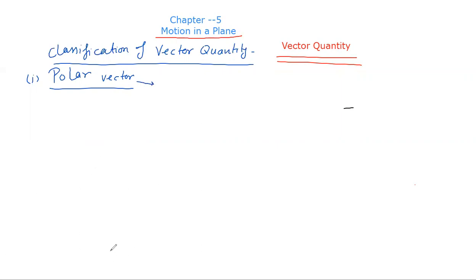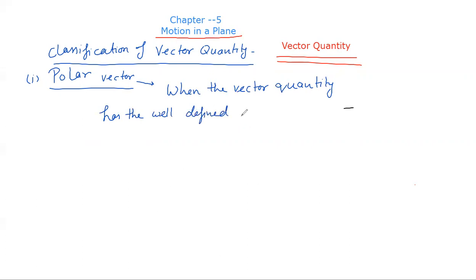All of you write in your copy: when the vector quantity has a well-defined starting point, that means the starting point is fixed, then it is called the polar vector.